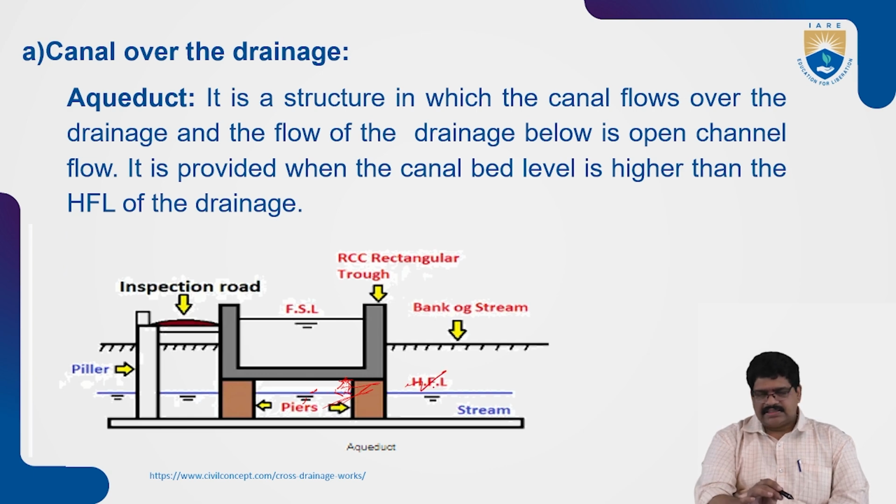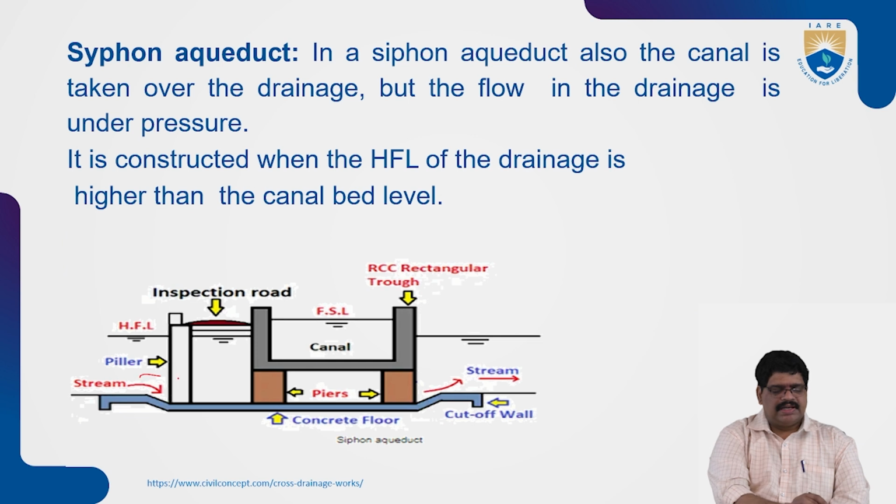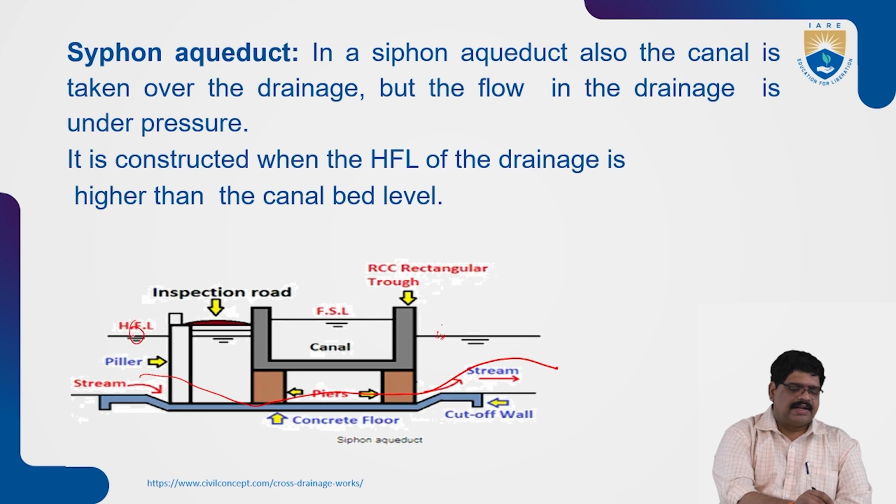In a siphon aqueduct there is no gap at all. The drainage flows down one side and up the other side. The high flood level is above the canal level, so the water flows under pressure.